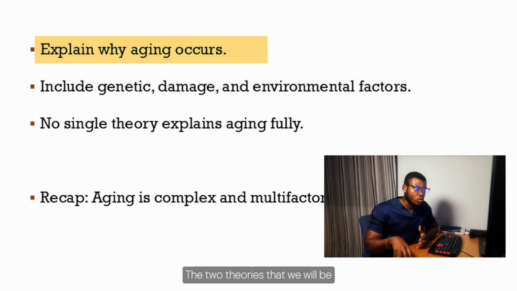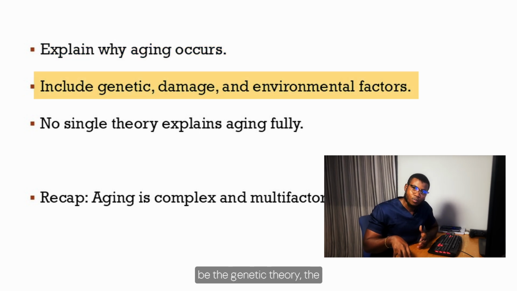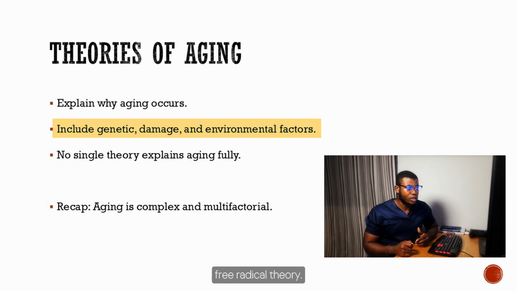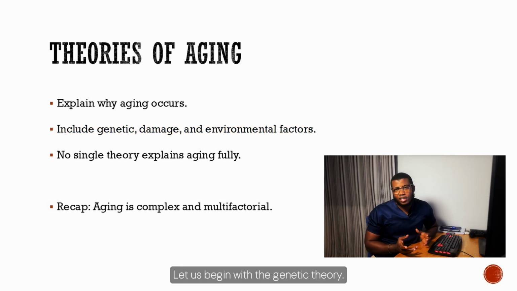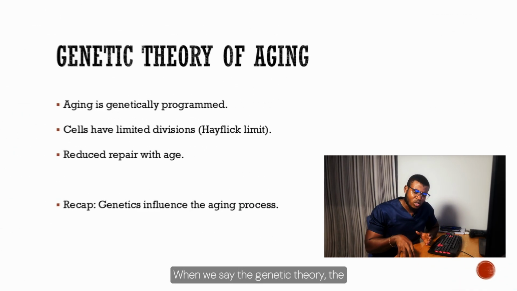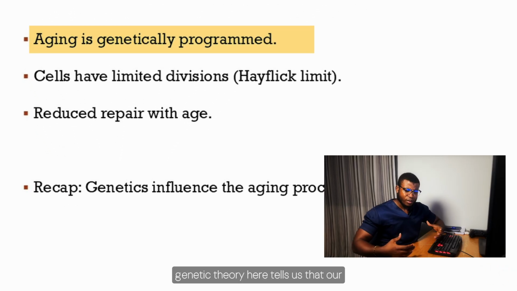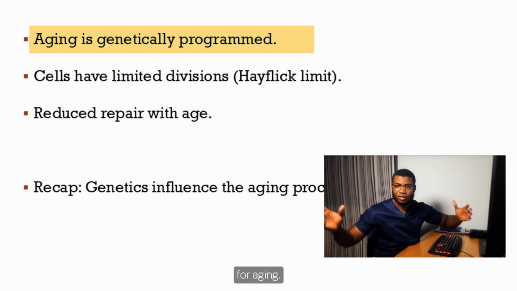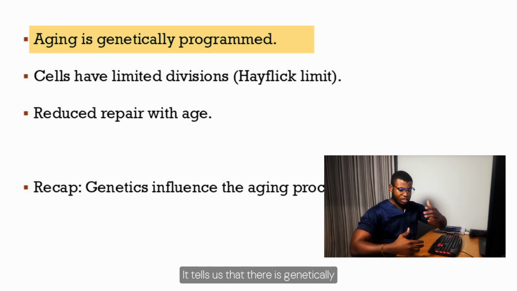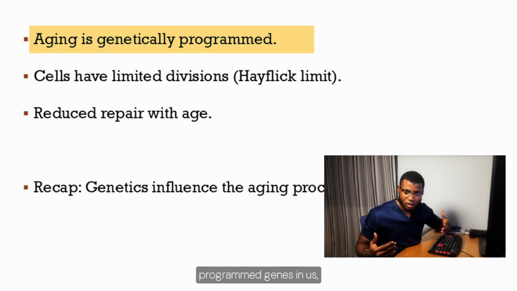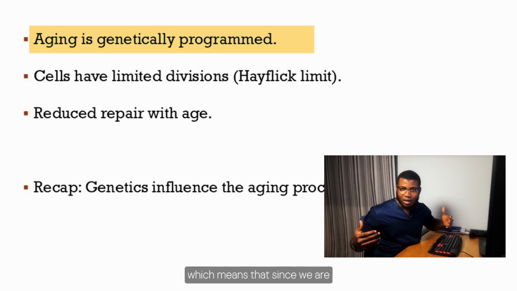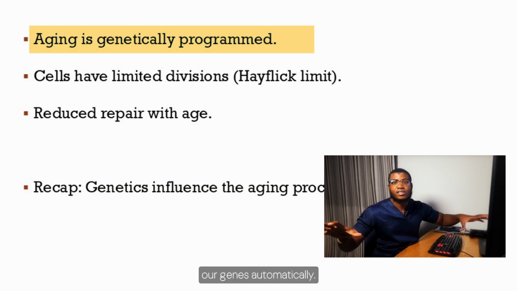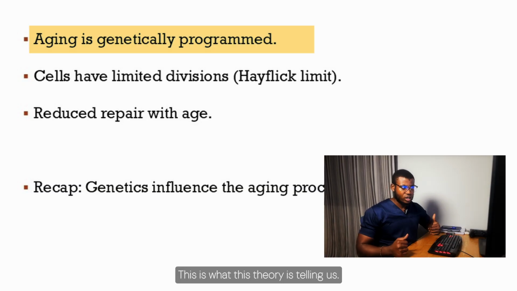The theories that we'll be discussing are the genetic theory, the wear and tear theory, and lastly, the free radical theory. Let us begin with the genetic theory. The genetic theory tells us that our genes are programmed for aging. There is a genetically programmed gene in us, which means that since we're still alive, we would age. It is programmed in our genes automatically.